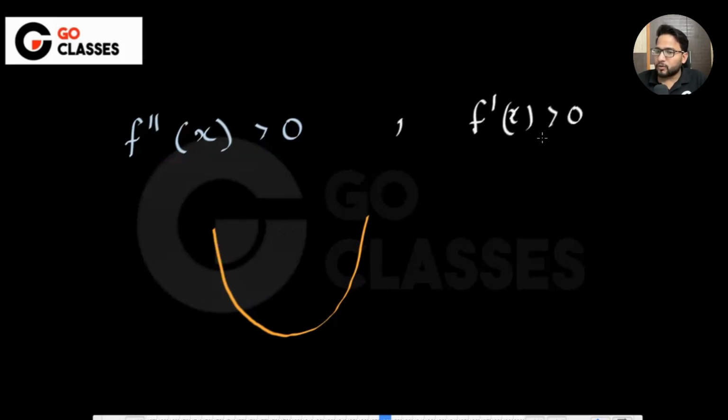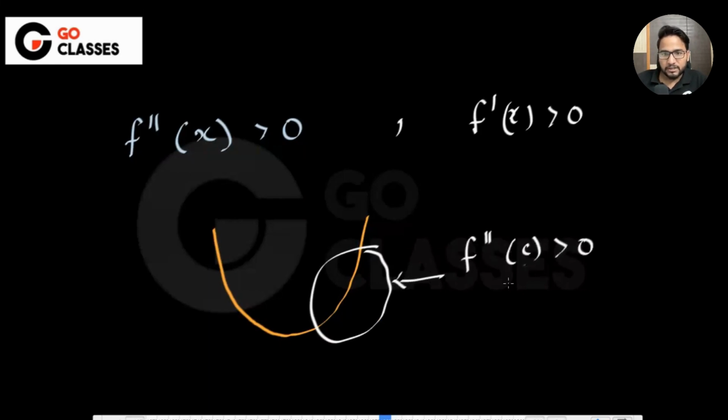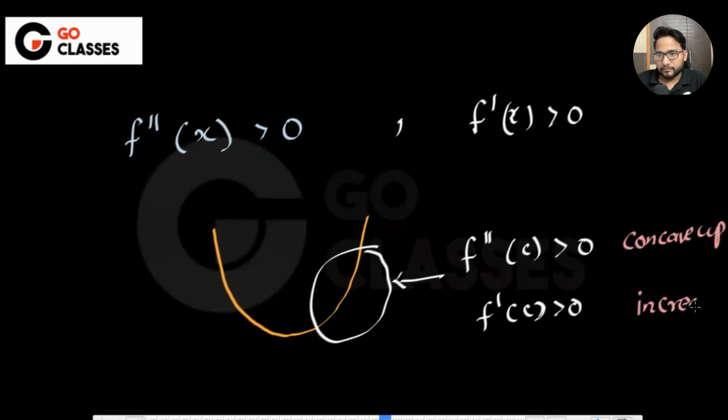If f dash x is also greater than 0, that means the function is increasing and concave up, which means this is the portion I'm talking about, isn't it? So if I tell you that f double dash c is greater than 0 and f dash c is also greater than 0, then you will say it is concave up and it is increasing, right? So you're talking about this area. I hope you understood.